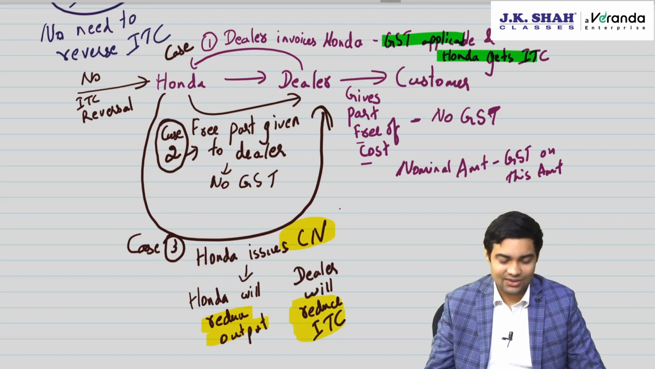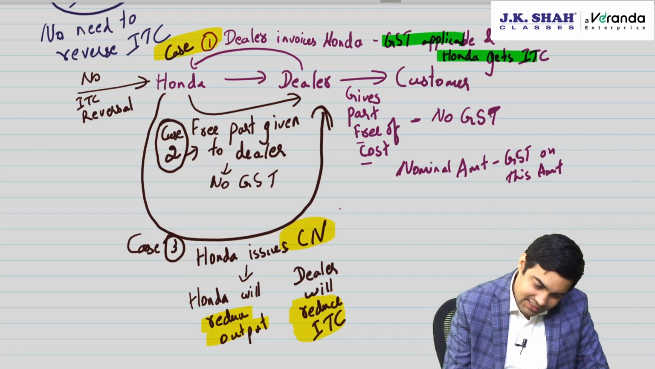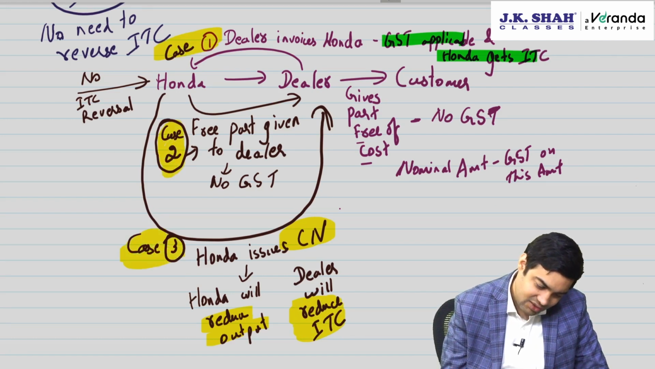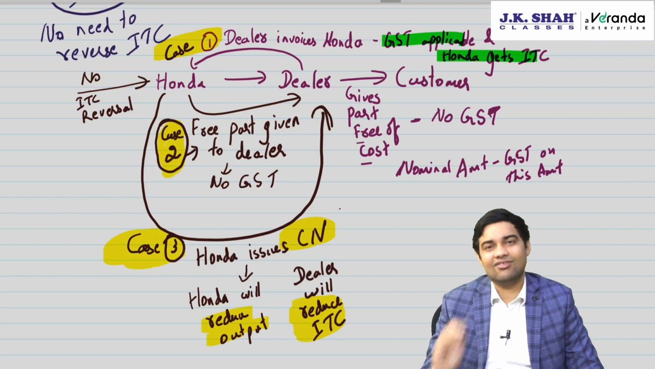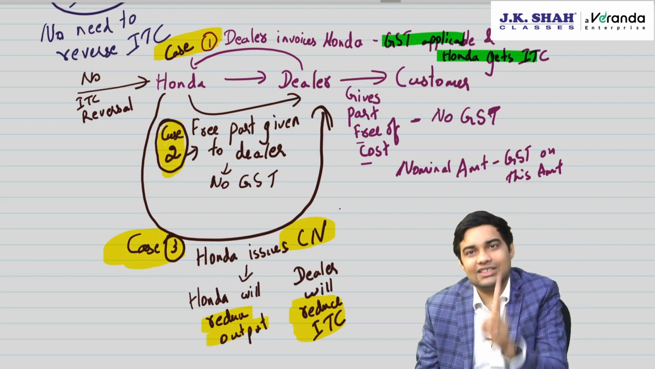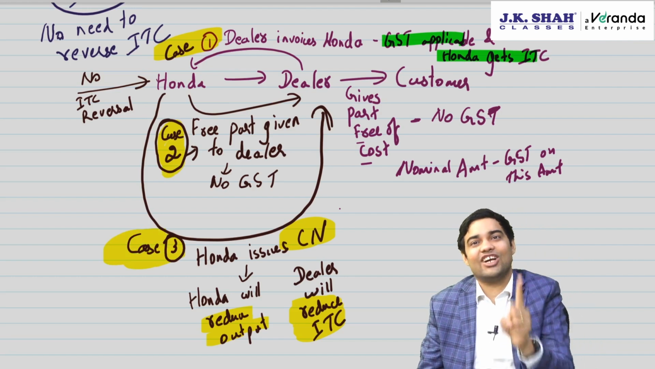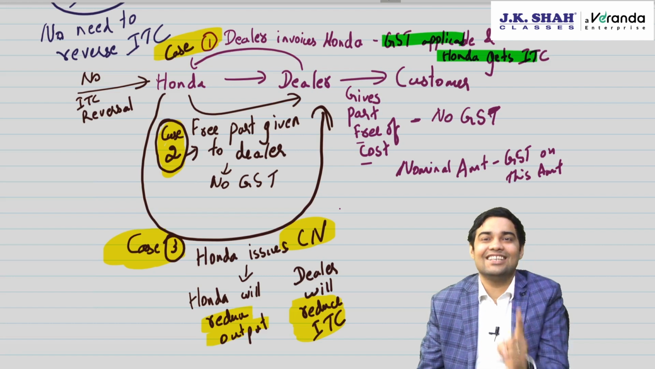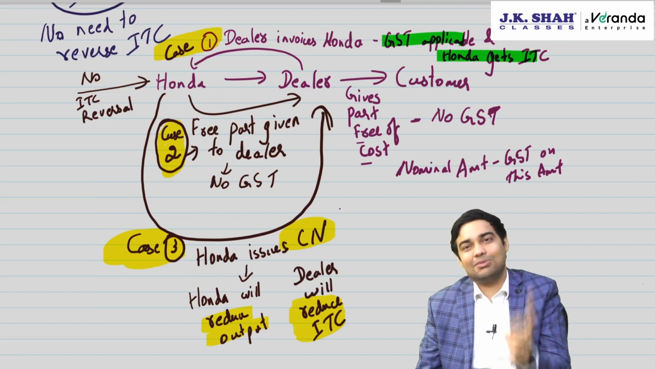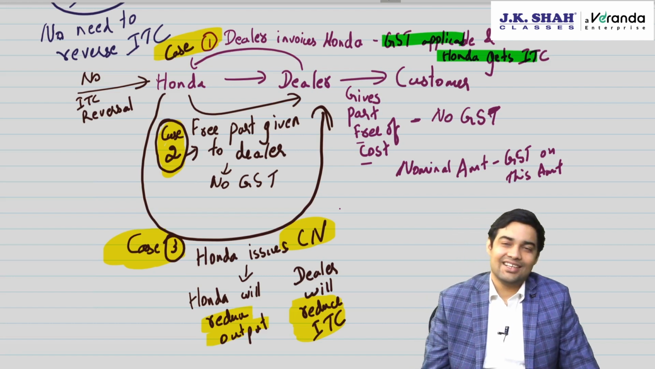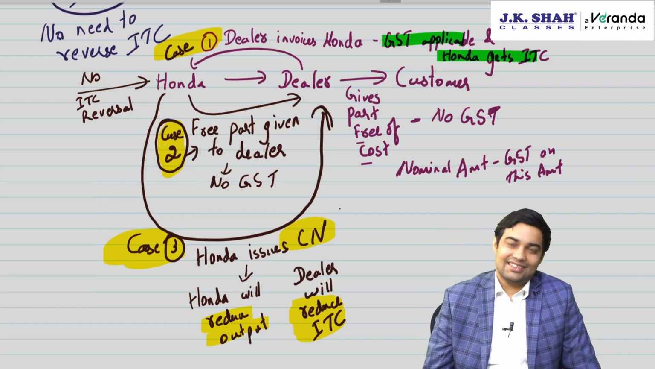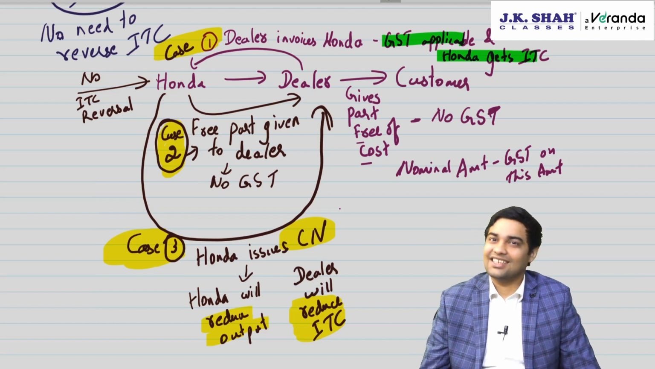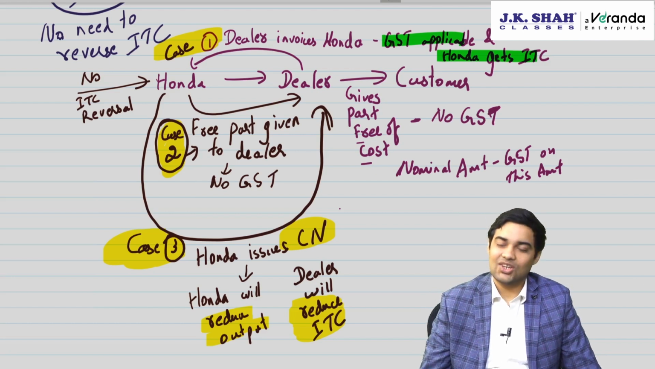Net impact is zero. So whether it is case 1, case 2 or case 3, in all the cases, government revenue is zero because the government has already got revenue on the warranty charges which was included in the vehicle cost, which was billed by Honda for the vehicle. Clear with this? Yes. So be very careful on these.